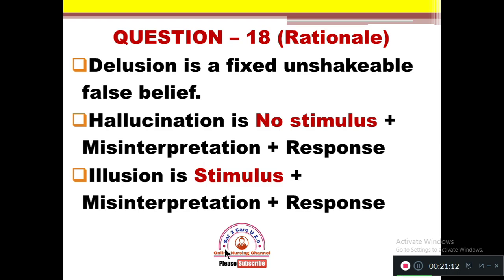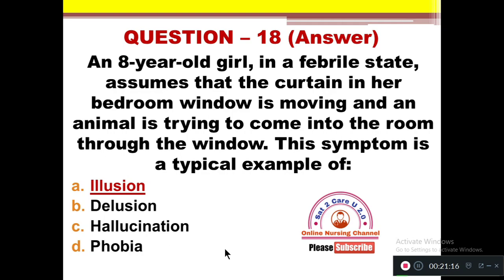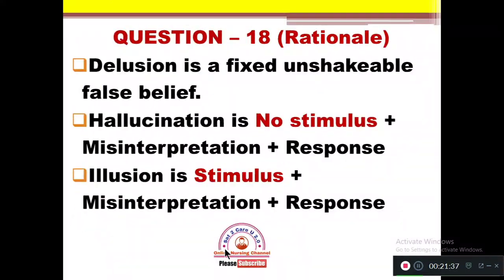Here, let us come to the question. In the question, the girl in a febrile state assumes that the curtain in her bedroom window is moving. So there is a curtain in the bedroom. There is a stimulus. If there is no curtain, but the girl visualizes that an animal is trying to come into the room, then we can choose hallucination. But there is a stimulus and a misinterpretation of the stimulus, and the response is called illusion here.